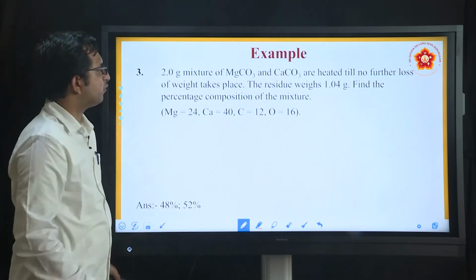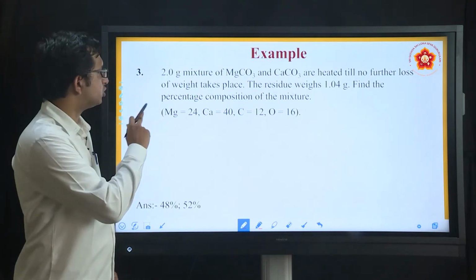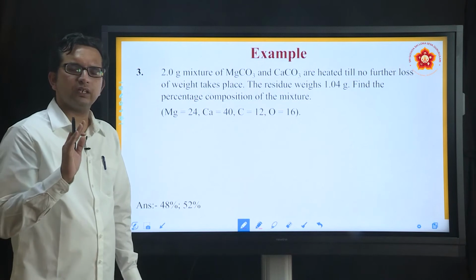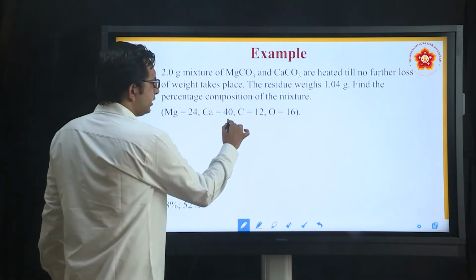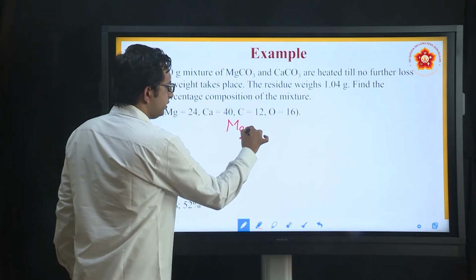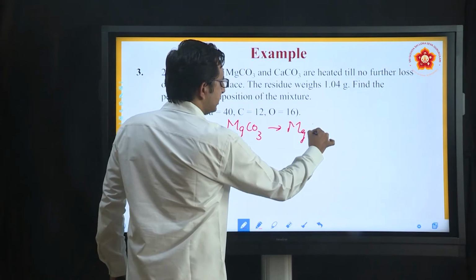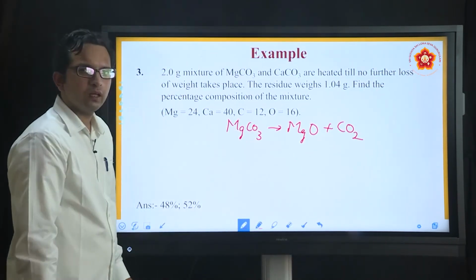A 2 gram mixture of MgCO3 and CaCO3 is heated till no further loss of weight takes place, which means that continuous heating takes place, and later on there is no further change. If heating takes place for magnesium carbonate, then you actually get magnesium oxide and carbon dioxide. This is how the heating reaction takes place.